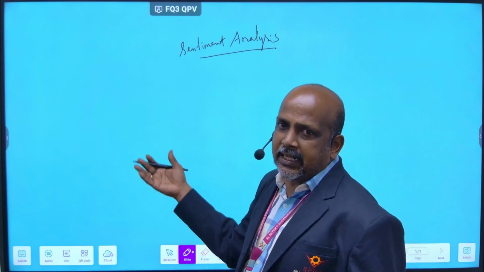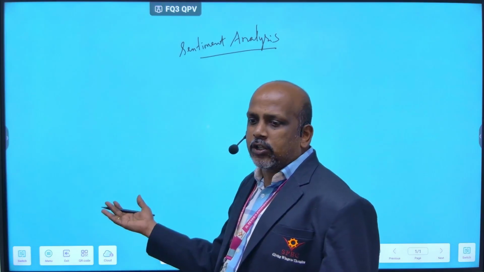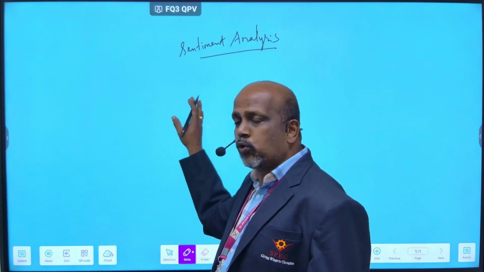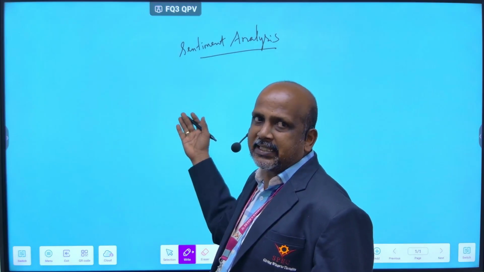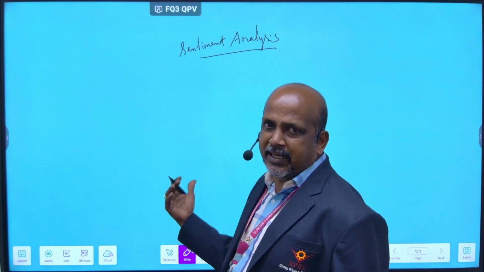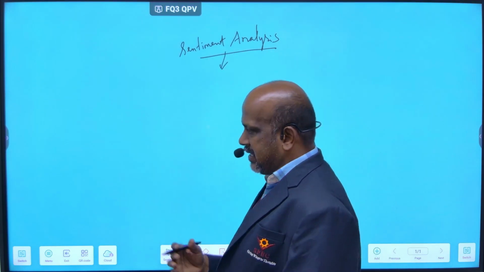You should use corpus, tokenization, and next, normalization. In normalization there will be 2 categories: stemming and lemmatization. Stemming does not give the proper meaning of the word, but lemmatization gives the proper meaning of the word. Next topic, you go for sentiment analysis.